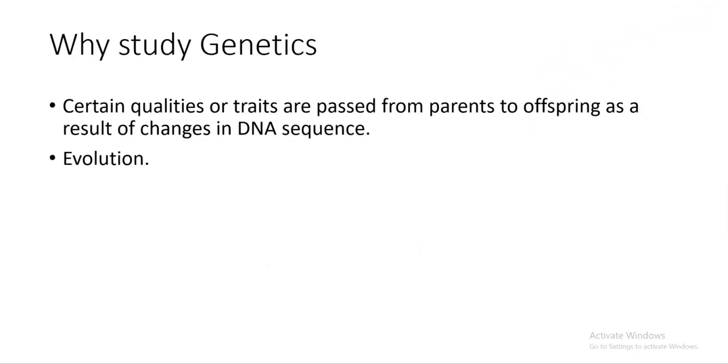So the first question that comes to mind that I always get from people is why do we study genetics? What makes genetics special or unique? For example, every human being, even animals, the traits that they have tend to be passed to their offspring.